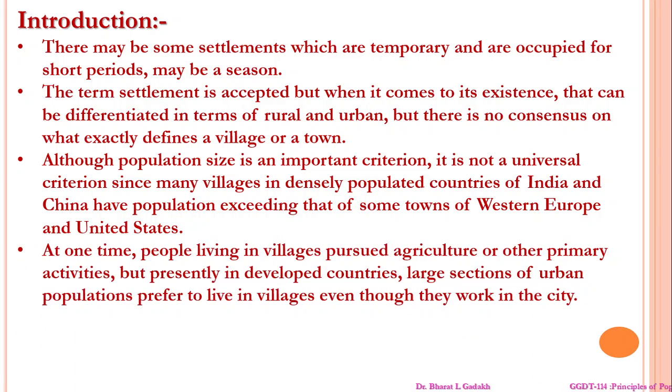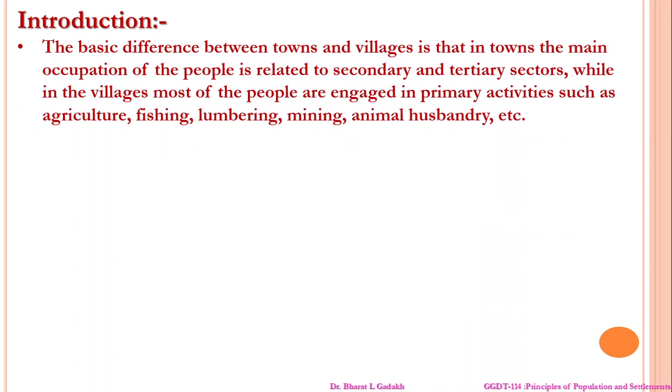Now, at one time, people living in villages pursued agriculture and other primary activities, but presently in developed countries, large sections of the urban population prefer to live in villages, though they work in the city. The basic difference between town and village is that in a town the main occupation of the people is related to secondary activity.